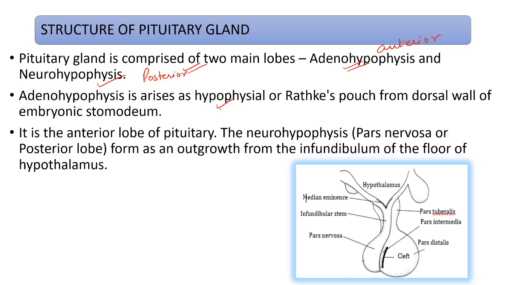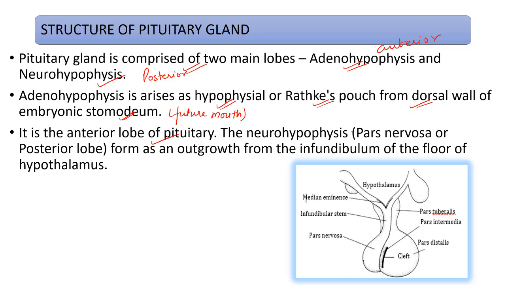The adenohypophysis arises as the hypophyseal or Rathke's pouch from the dorsal wall of the embryonic stomatodeum. During embryological development, the stomatodeum, the former mouth, makes a deep elevation known as Rathke's pouch from the dorsal wall. This forms the adenohypophysis, the anterior lobe of the pituitary.